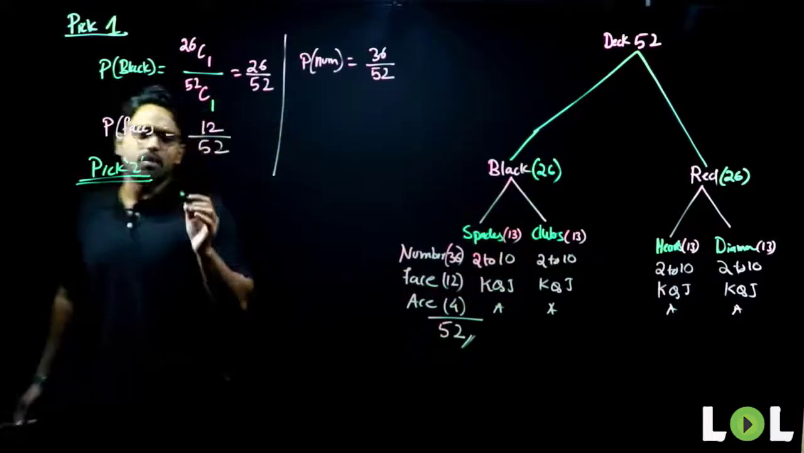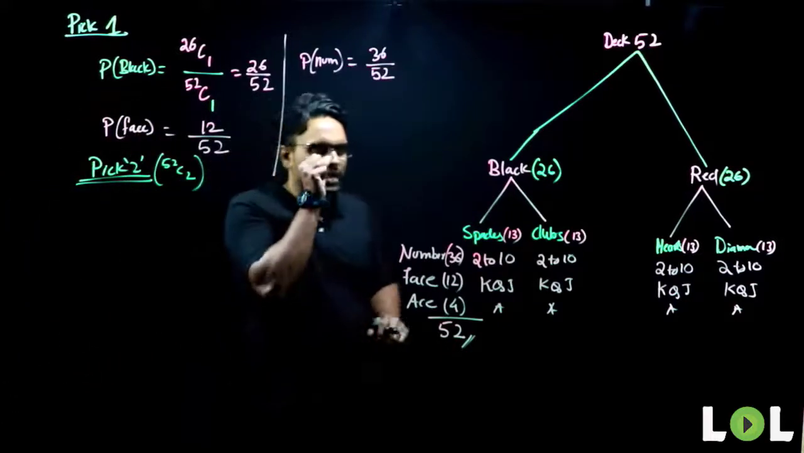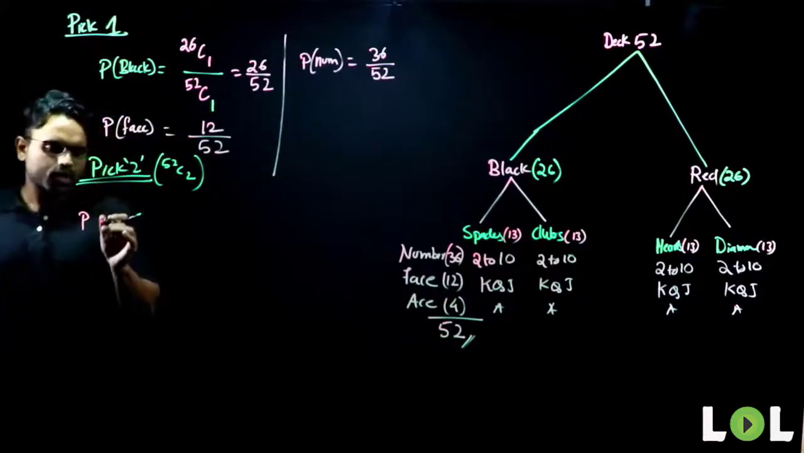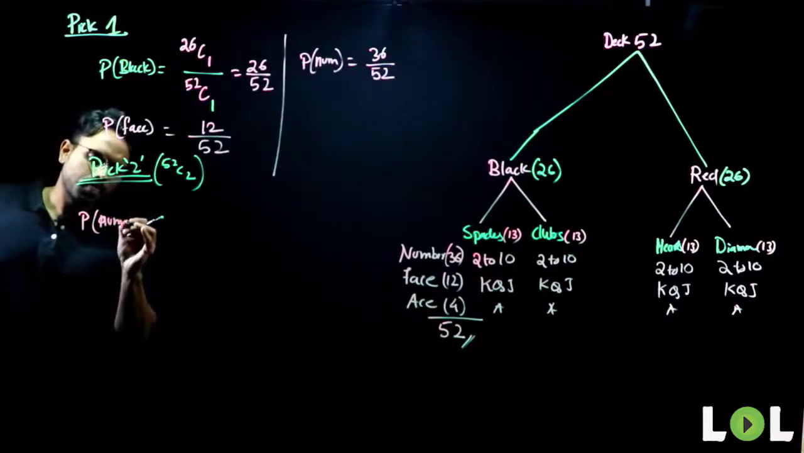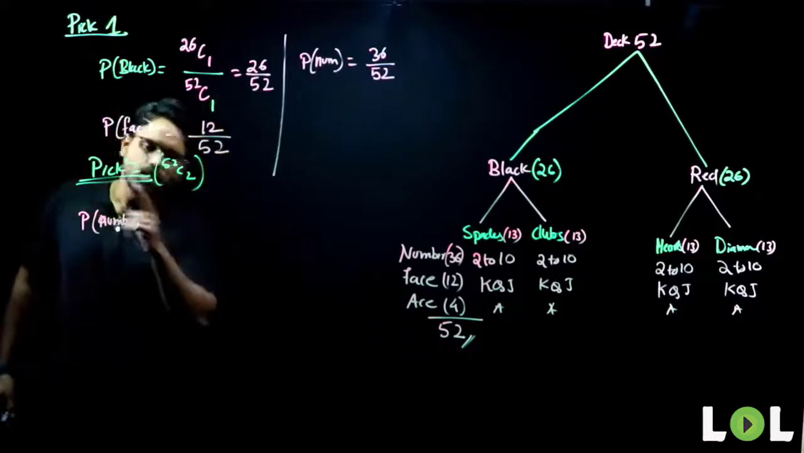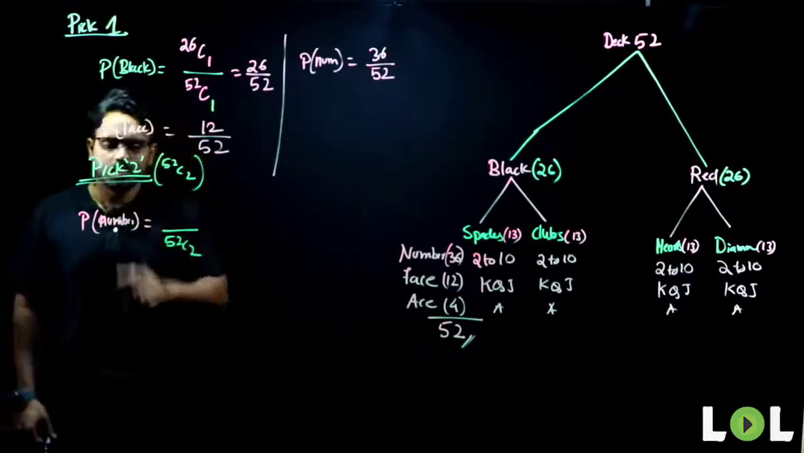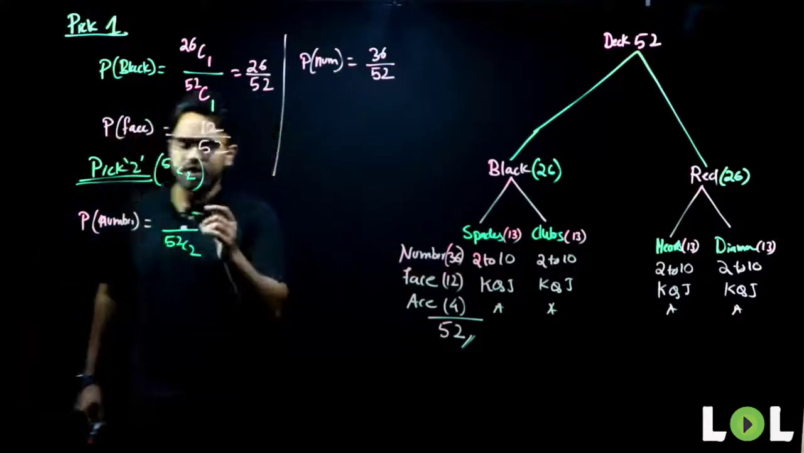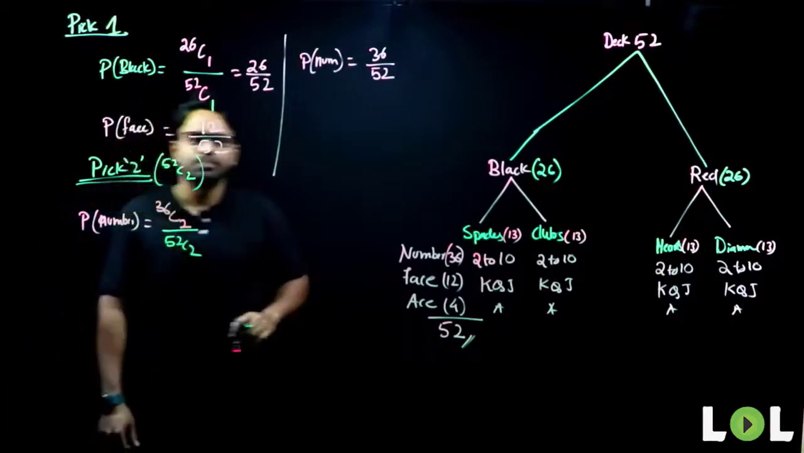What will be my total number of cases? It will be 52C2. Now, if I ask you, what is the probability of getting both number cards? How many cards are we picking? Two cards. So the total number of cases will be 52C2. Number cards are 36. In how many different ways can you select two number cards out of 36 number cards? 36C2. It is done.